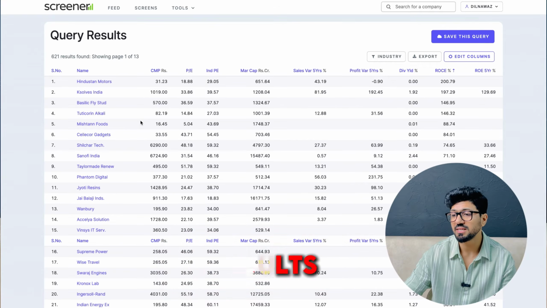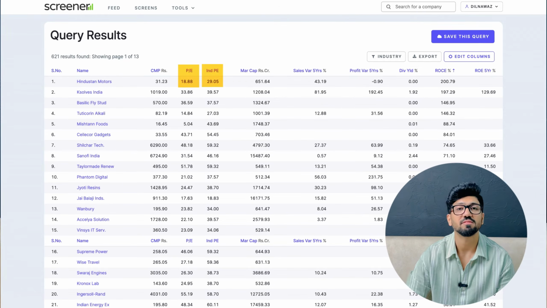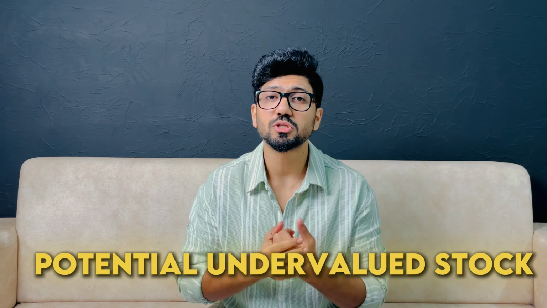Now, if you look at these stocks, the PE ratio of this stock, for example, Hindustan Motors, is 18.88, but the industry PE is 29.05. That basically means this stock is trading at a lesser PE, which means it could be a potentially undervalued stock. But we can't say it right now just based on PE ratio. We'll do further analysis to find if it is really a good company and it is actually undervalued or not. But that is a topic for the next video.